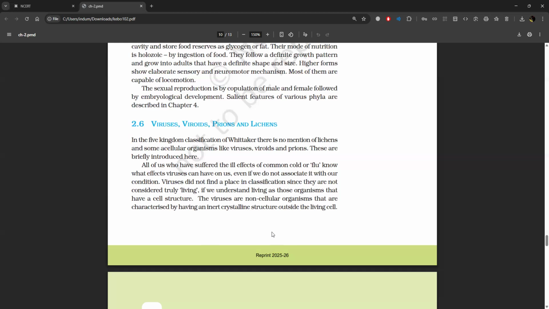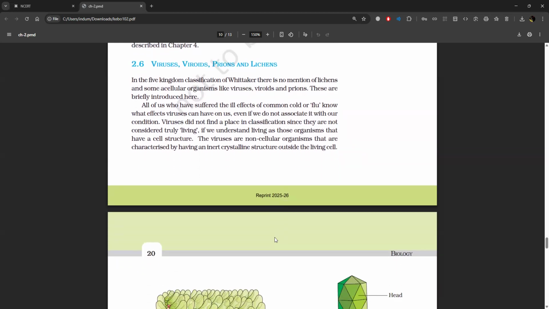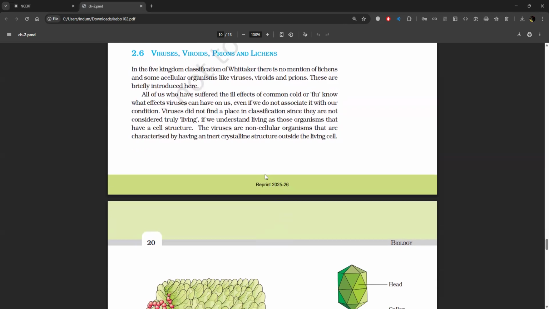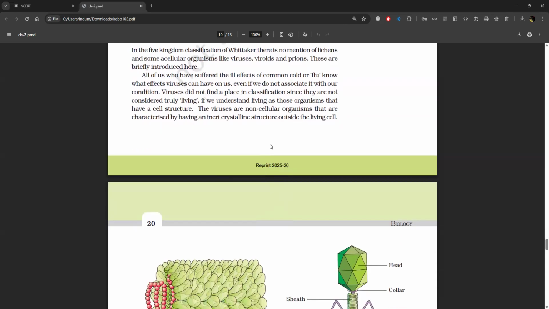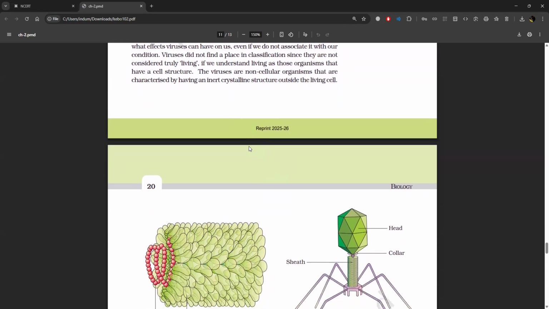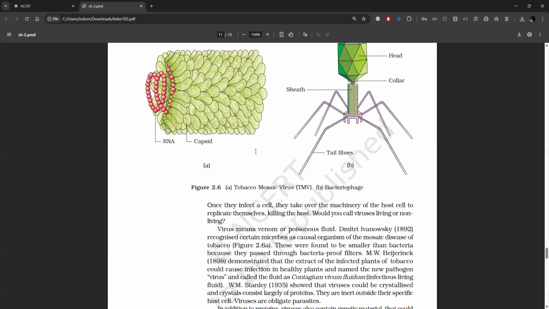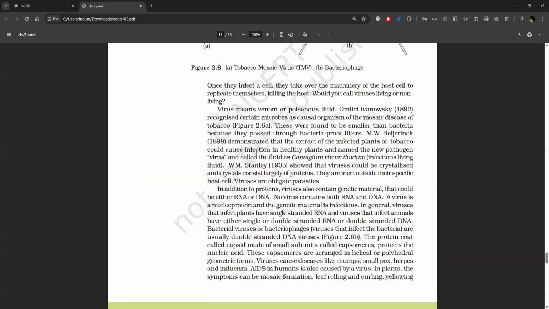All of us who have suffered the ill effects of common cold or flu know what effects viruses can have on us. Even so, viruses did not find a place in classification, since they cannot be considered truly living if we understand living as those organisms that have a cell structure. The viruses are non-cellular organisms characterized by having an inert crystalline structure outside the living cell. Once they infect a cell, they take over the machinery of the host cell to replicate themselves, killing the host. Would you call viruses living or non-living?